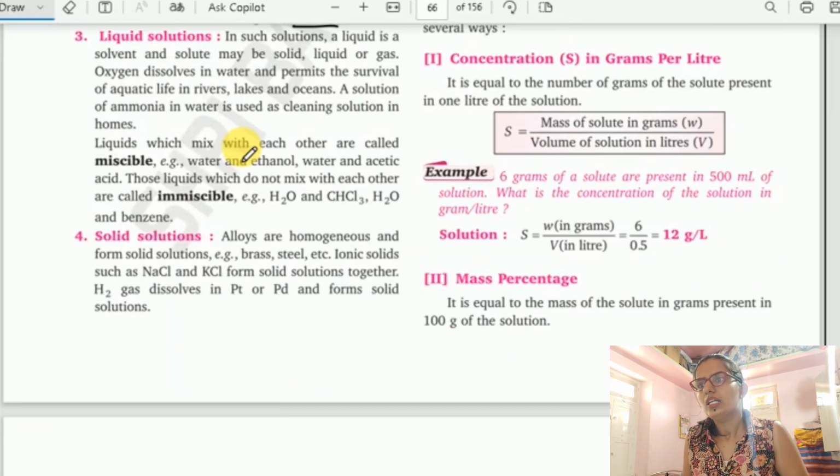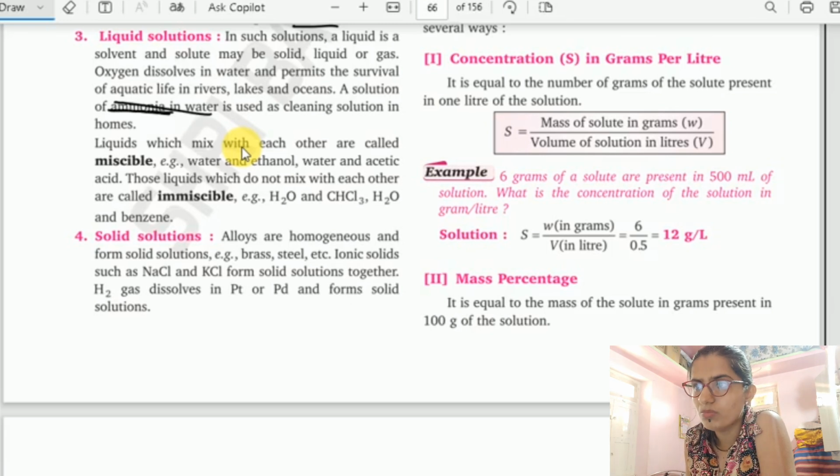Liquid solution. In such a solution, liquid is the solvent and the solute may be solid, liquid or gas. Oxygen dissolved in water permits the survival of aquatic life in rivers, lakes, oceans. A solution of ammonia in water is used as a cleaning solution in homes. So ammonia in water is used as a cleaning solution at our home.